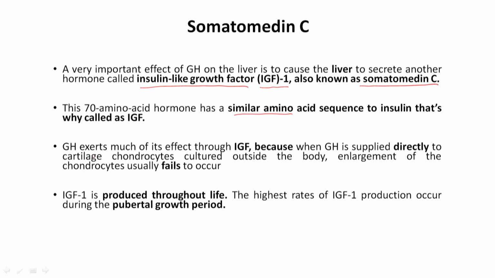Growth hormone exerts much of its effect through IGF only. In one experiment, growth hormone was added without IGF, and it was seen that the chondrocyte was not fully developed if only growth hormone was added without insulin-like growth factor. So they concluded that growth hormone exerts its effect through insulin-like growth factor, and this IGF is produced throughout life, but its production is much higher during the pubertal growth period.